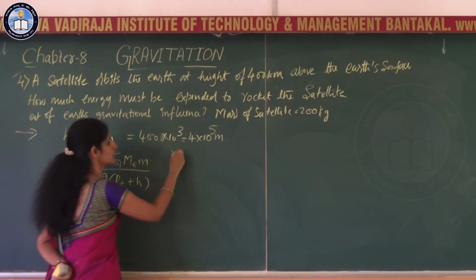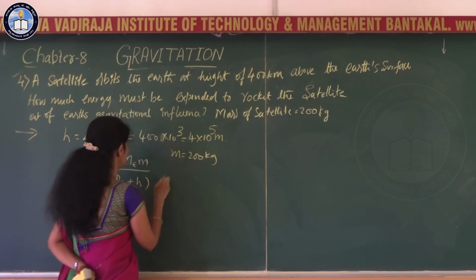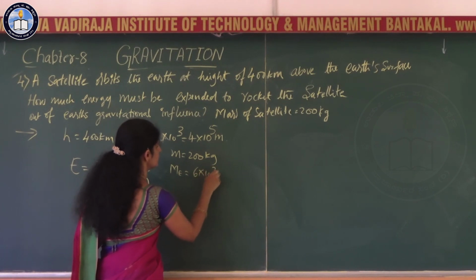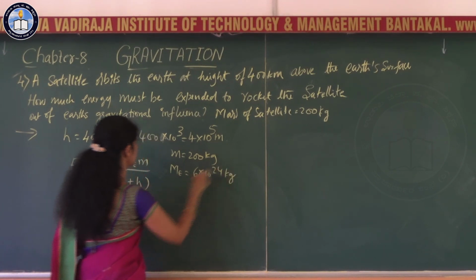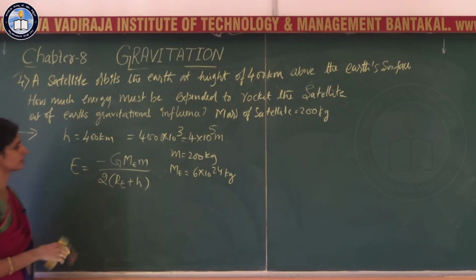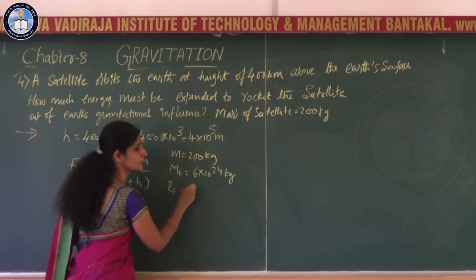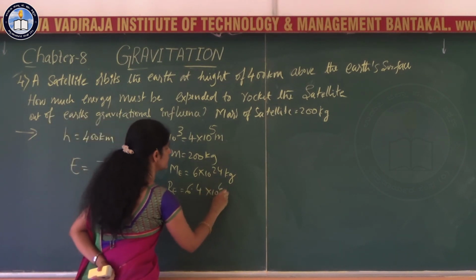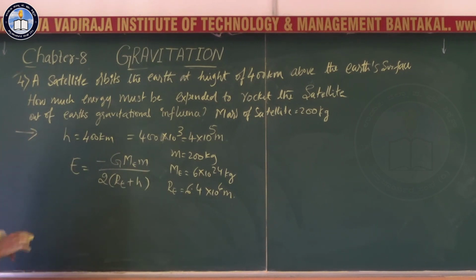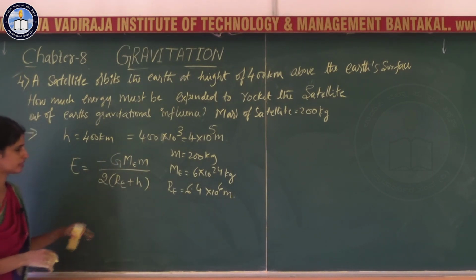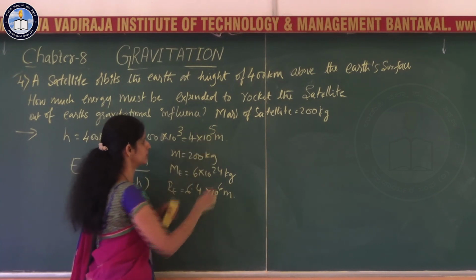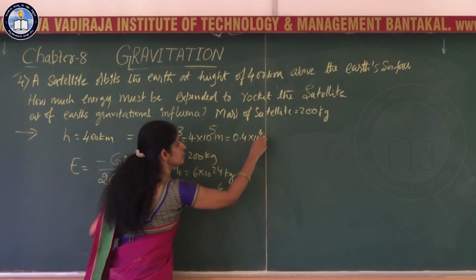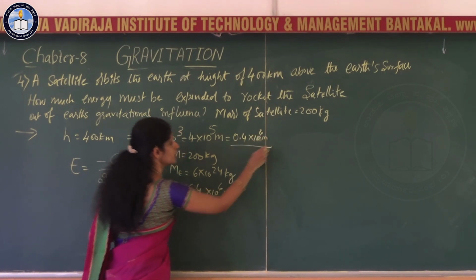So small m is equal to 200 kg, and the mass of the earth is 6 into 10 to the power 24 kg, and the radius of the earth is known, that is Re is equal to 6.4 into 10 to the power 6 meters. So now substitute the data here. Before substituting, keep these powers the same. So 4.4 into 10 to the power 6 meters.